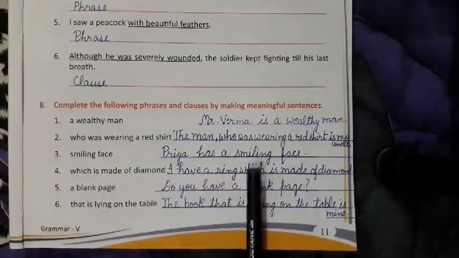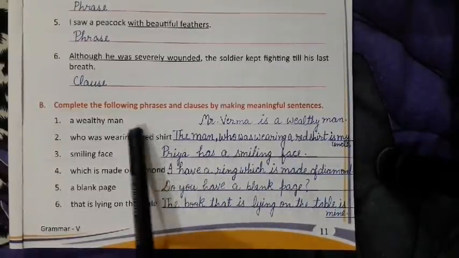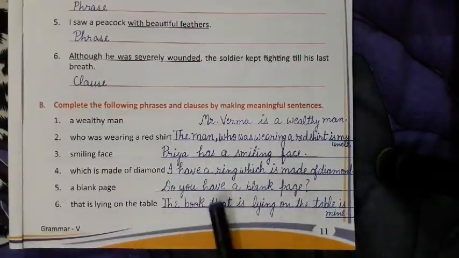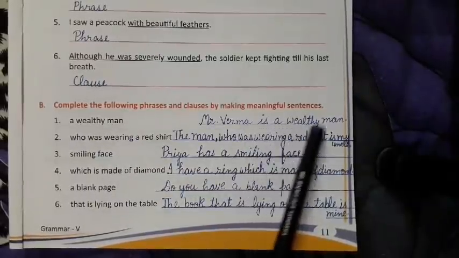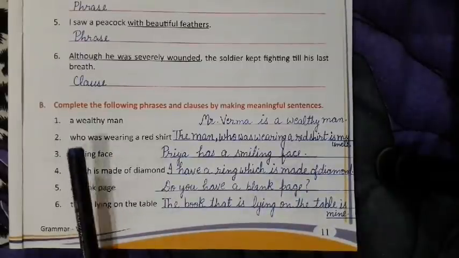Okay, enough place you will get to write the sentence. Please utilize this space. Okay, then you will get enough place. So, a wealthy man: Mr. Verma is a wealthy man. This answer I have written. You can write this one also.